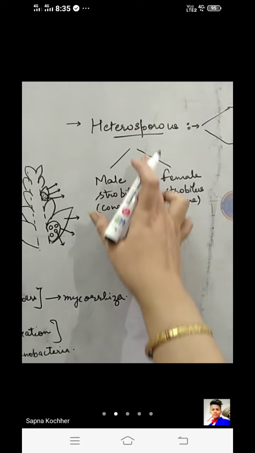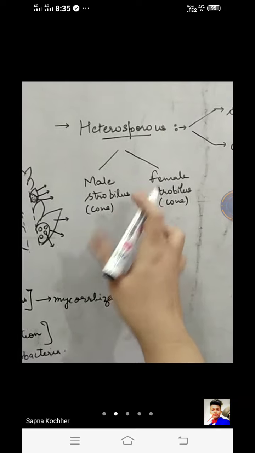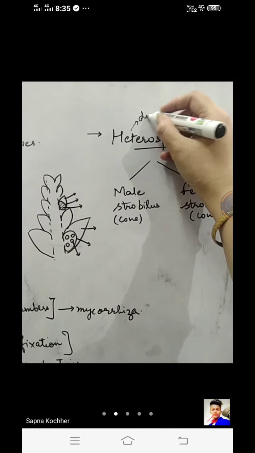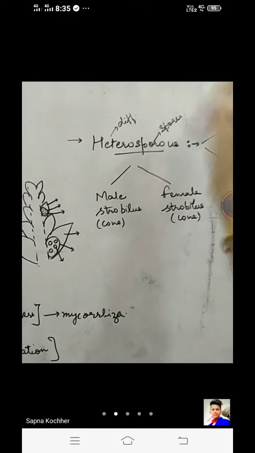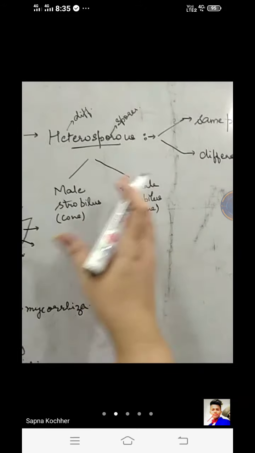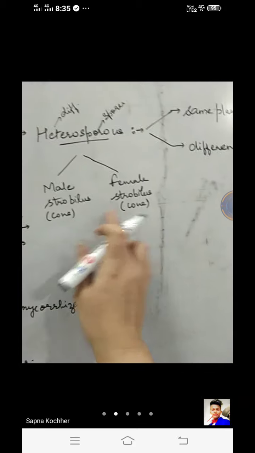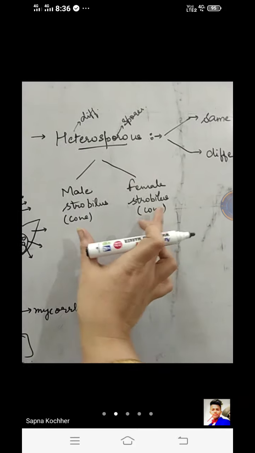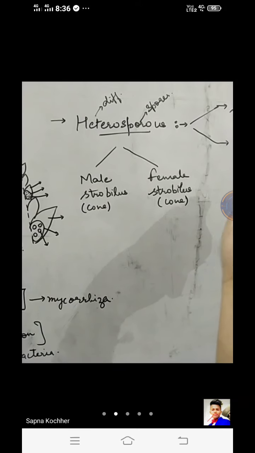Yes, these are all heterosporous structures. Heterosporous means hetero means different, sporous means carrying the spores, right? So we told you that spore-carrying structures can also be arranged differently. That depends upon the thalli, that also depends upon the cones. Even the cones being different, they are also thalli only, over which the spores are formed,